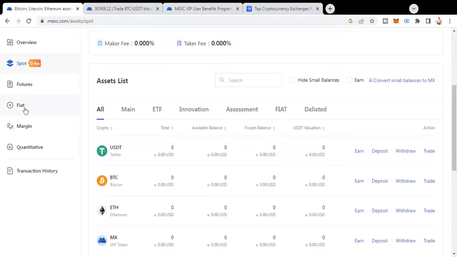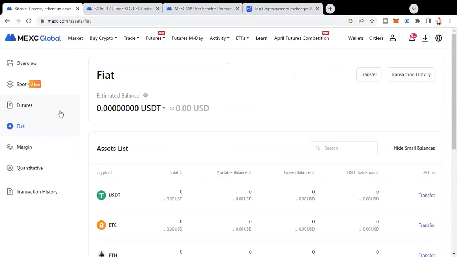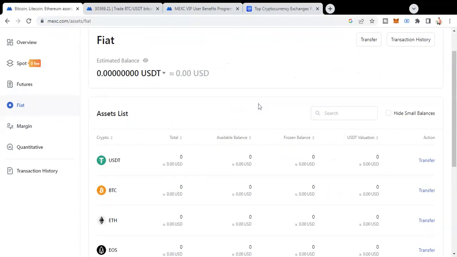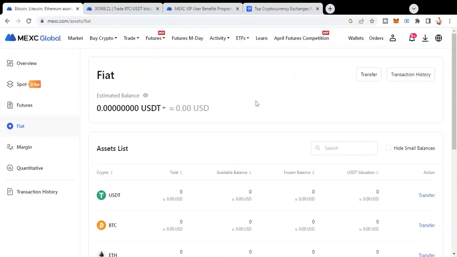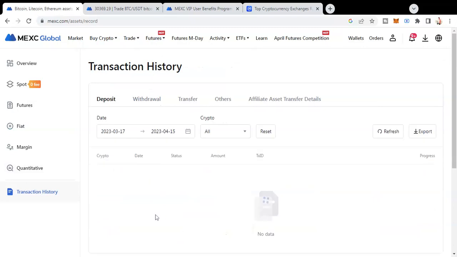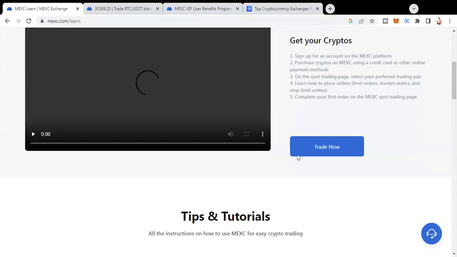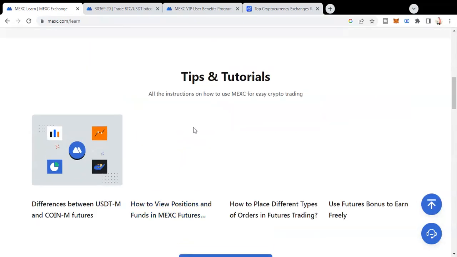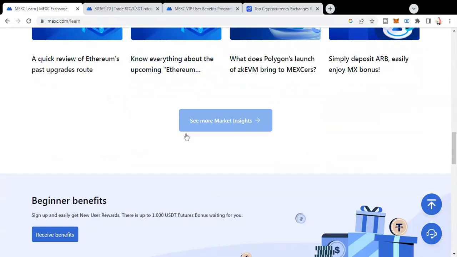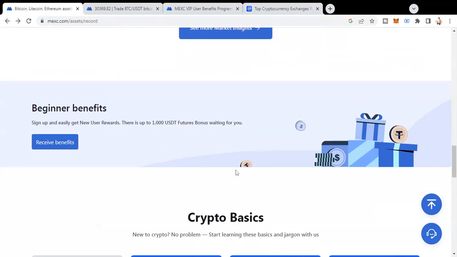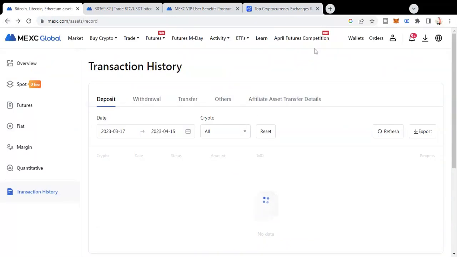And then they have this fiat option, meaning your own currency, where you can directly buy all the cryptos, and then they have this transaction history showing all the transactions you have done. They also have this learn platform where, if you are new to crypto, you can learn a lot of things. They also have video tips and tutorials, and market insights. So overall it's a good platform.